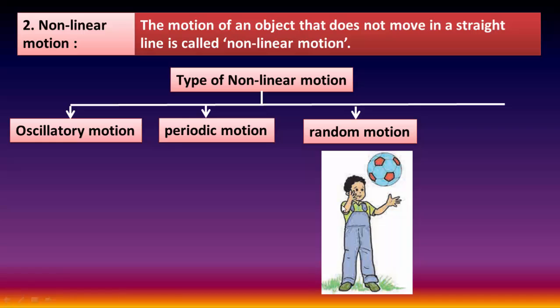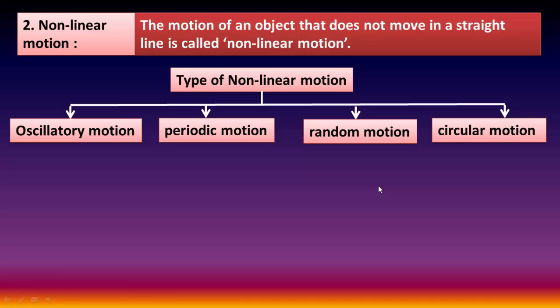Look at this picture. This is a picture of a boy playing with a football. The motion of a player in the game of football is also an example of random motion. The motion that changes its direction and speed continuously is called random motion.